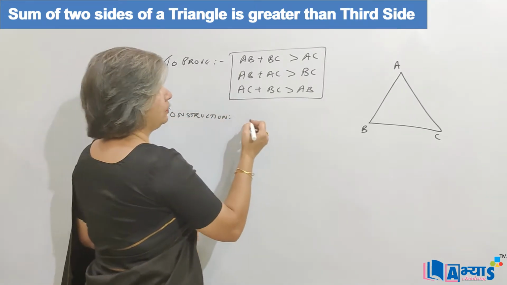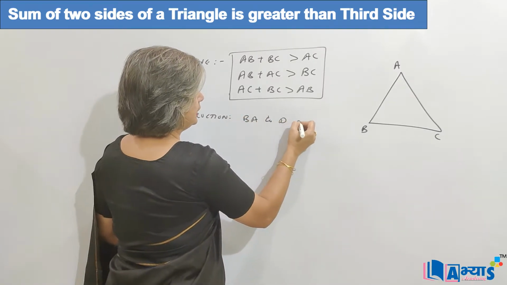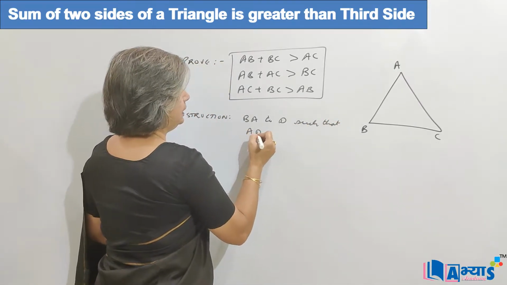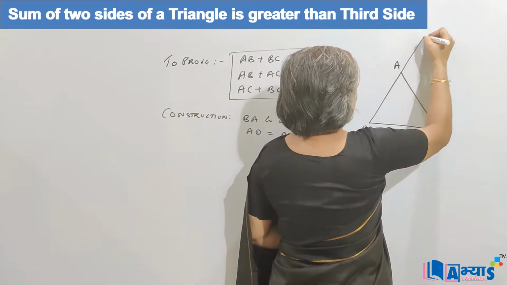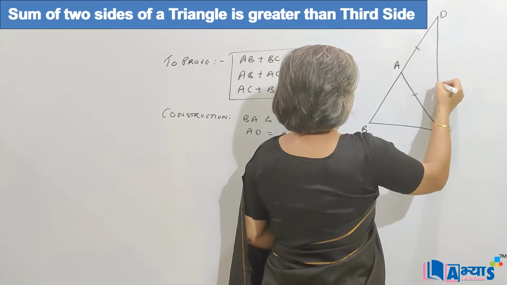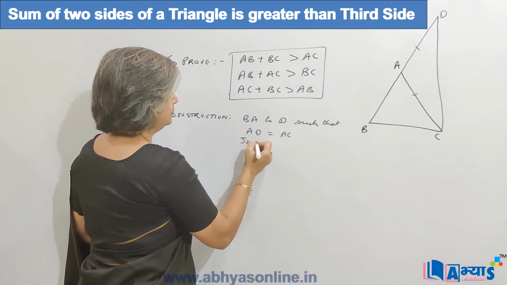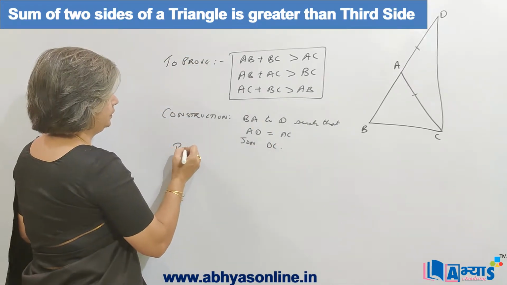We will extend BA to D such that AD is equal to AC. That means we will extend BA to D such that this side is equal to this side, and we will join DC, and then we will join BC. Now the proof.